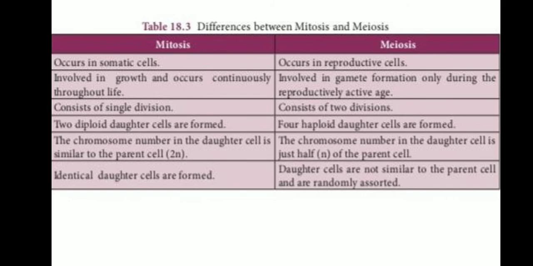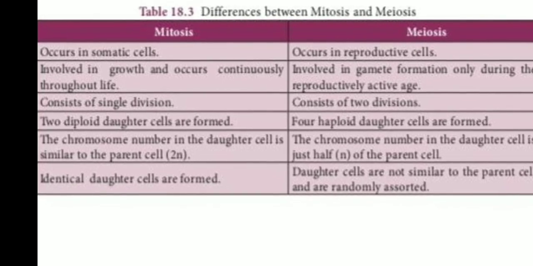The very important question, difference between mitosis and meiosis. Mitosis occurs in somatic cells, involved in growth and occurs continuously throughout life. Meiosis occurs in reproductive cells, involved in gametic formation only during the reproductively active age.